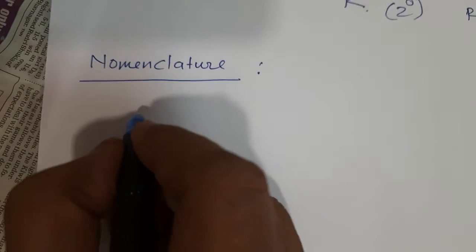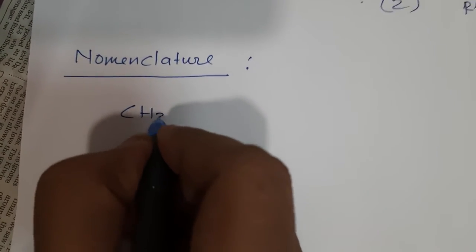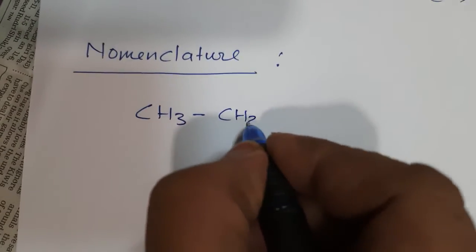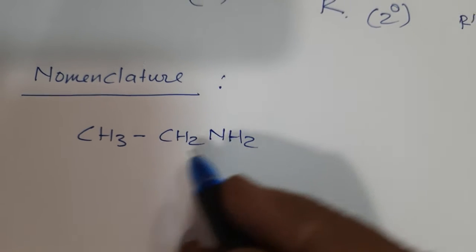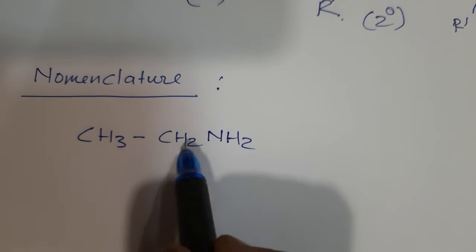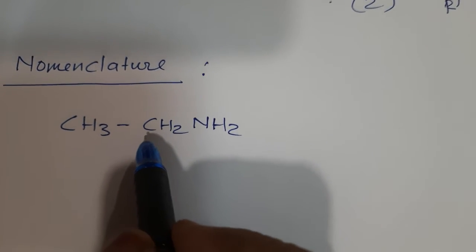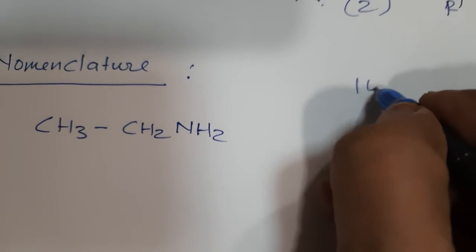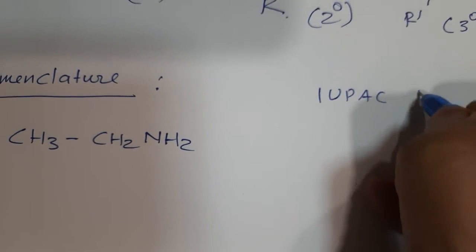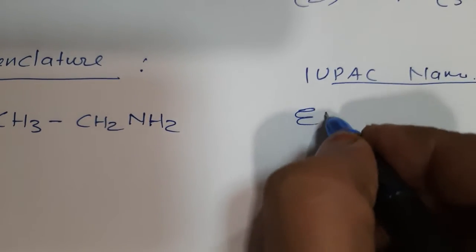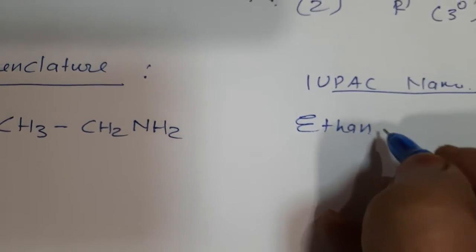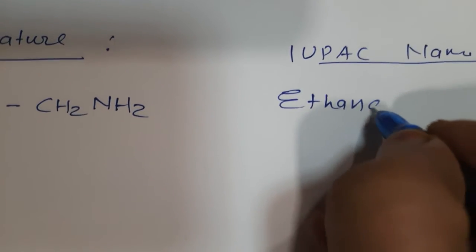You see, we are writing the examples. First compound, if I write here CH3CH2NH2. Here only the IUPAC name I will show you. So you see the ethyl group is attached and R is ethyl. So we will write the IUPAC name. It is ethanamine. Ethane, now E will be removed. Okay, so ethanamine.